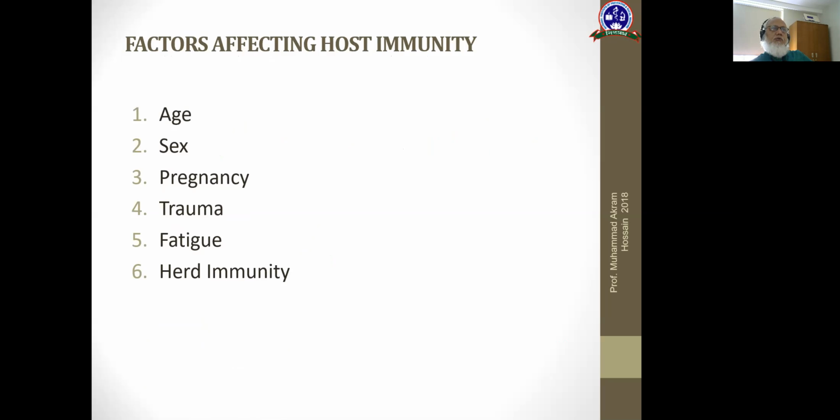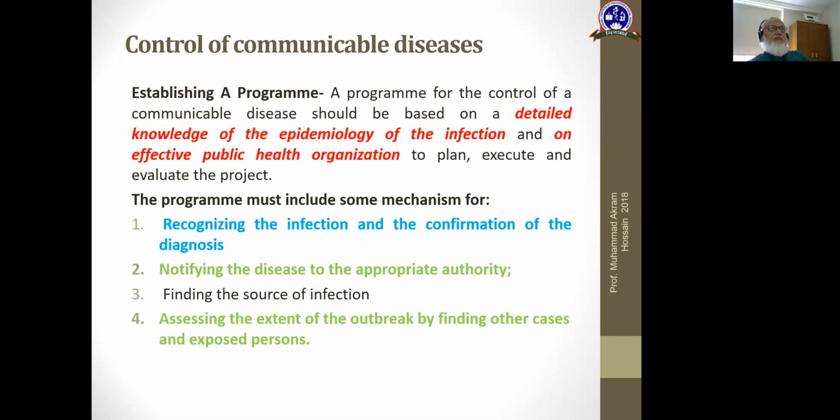Herd immunity, you know, if 70% of the population is either clinically infected or vaccinated artificially, the rest of the population is free from the risk of infection. This is herd immunity. Let us discuss the control of communicable disease.